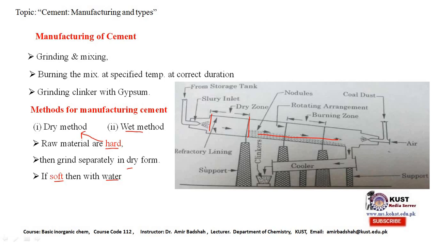As we have shown earlier, at different regions of temperature, different reactions take place, and mainly the four components are formed: tricalcium silicate, dicalcium silicate, tricalcium aluminate, and tetracalcium aluminoferrite.